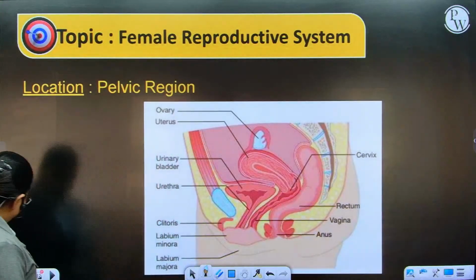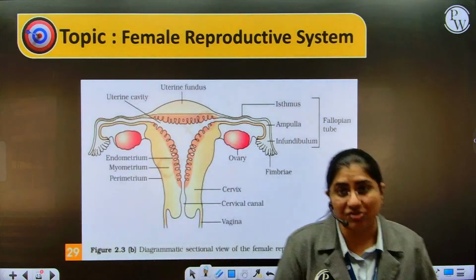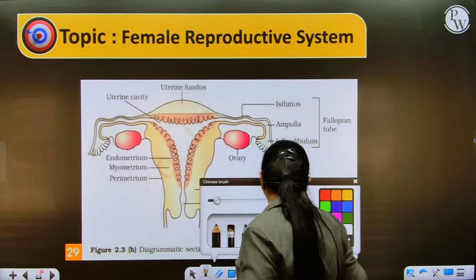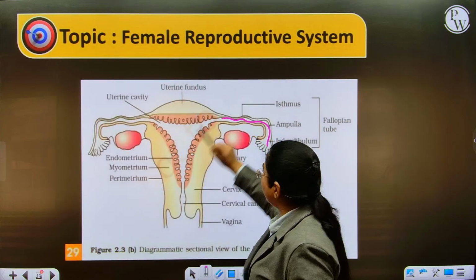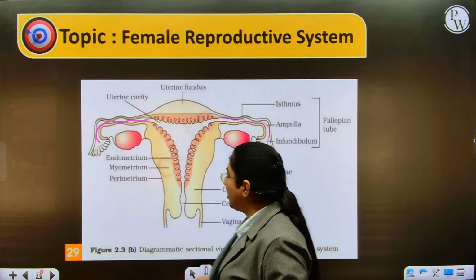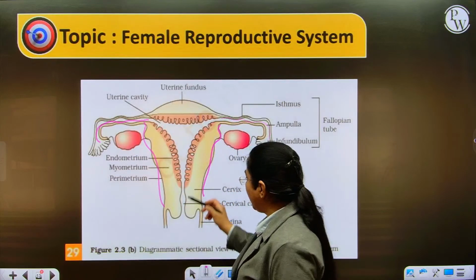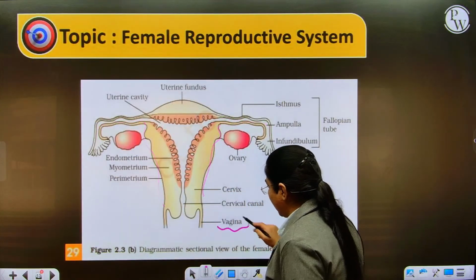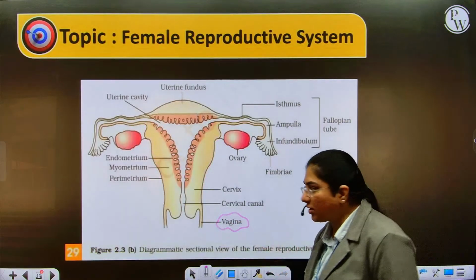So again, if we talk about the female reproductive system, it is situated in the pelvic region, where you have primary reproductive organs, that are ovaries, followed by accessory reproductive organs where we have a pair of fallopian tubes. We have uterus, the lower part of the uterus is the cervix, and the external copulatory organ, which is vagina, followed by the external genitalia.